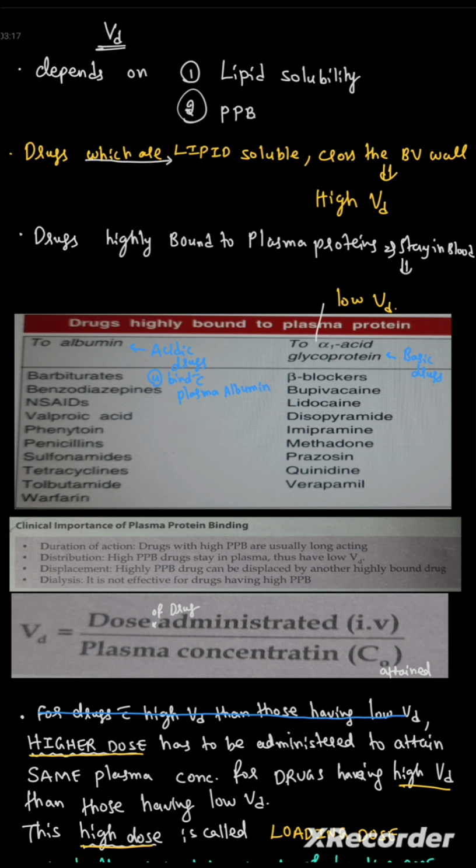Now, volume of distribution is calculated by dose of the drug administered IV by plasma concentration attained.